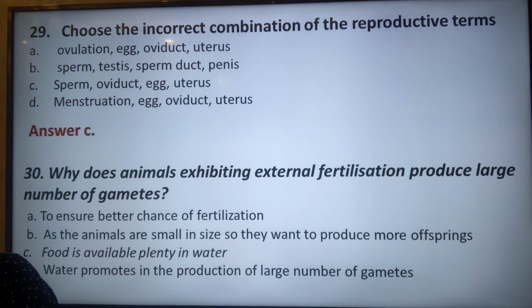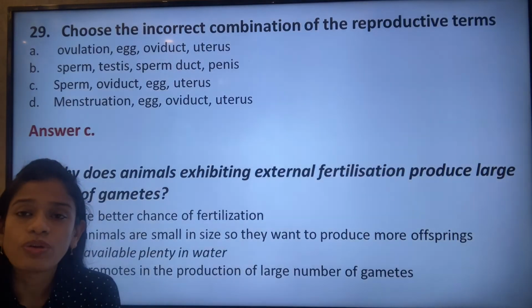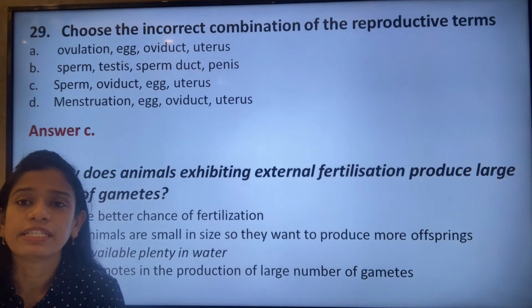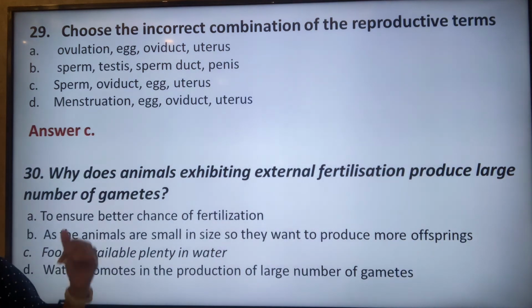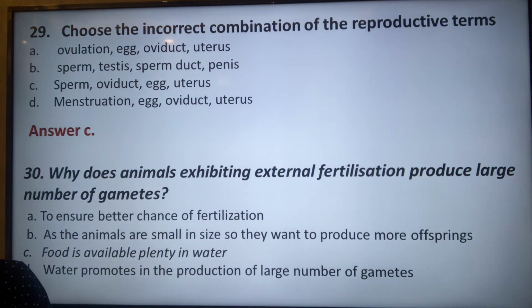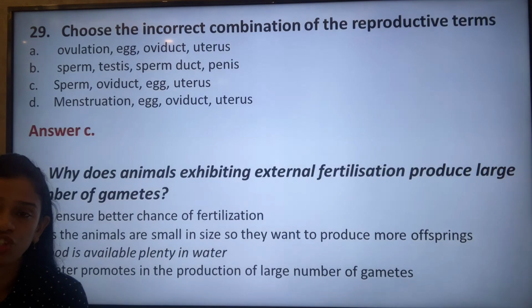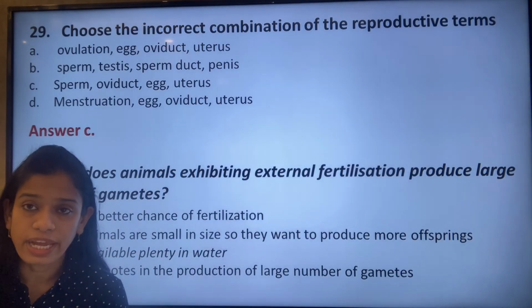The next question: why do animals that exhibit external fertilization produce a large number of gametes or eggs? In external fertilization, you will see that a large number of eggs are produced. Why is it so? Is it to ensure a better chance of fertilization? Or as the animals are small in size, do they want to produce more offspring? Is food available plentifully in water? Does water promote the production of a large number of gametes? So the correct option is to ensure a better chance of fertilization, as the eggs are laid outside the body.